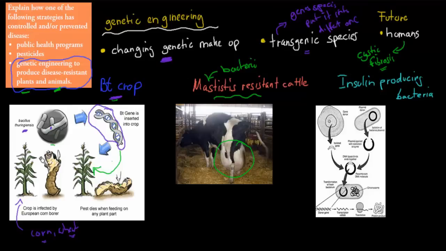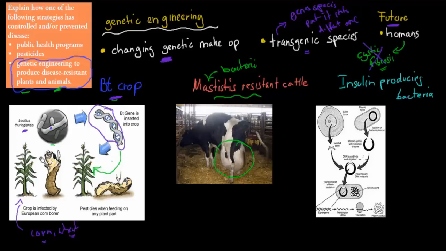We can't fix it yet, but in future what we can do is actually correct that gene, repair the gene, and if we can repair the gene, we can change the genetic makeup of that individual. That means cystic fibrosis will not be there, it will be gone. And then we've also helped prevent the spread of disease by fixing a genetic mutation. Right? So that's for humans, that's not yet, but it's the future. It'll happen in the future.